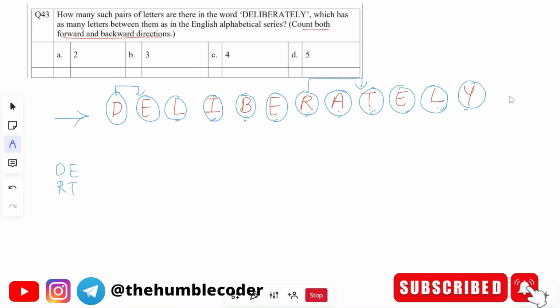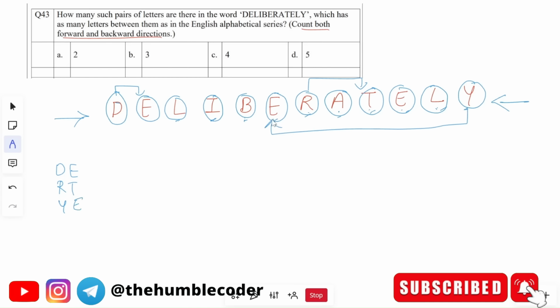Now we will traverse backwards, from this direction to that direction. So let's see Y. After Y, what will come? Z. So we will follow in this direction, Y Z A B C D E. If you notice, E has come in the correct position, so we will mark this one. So Y E is one pair.